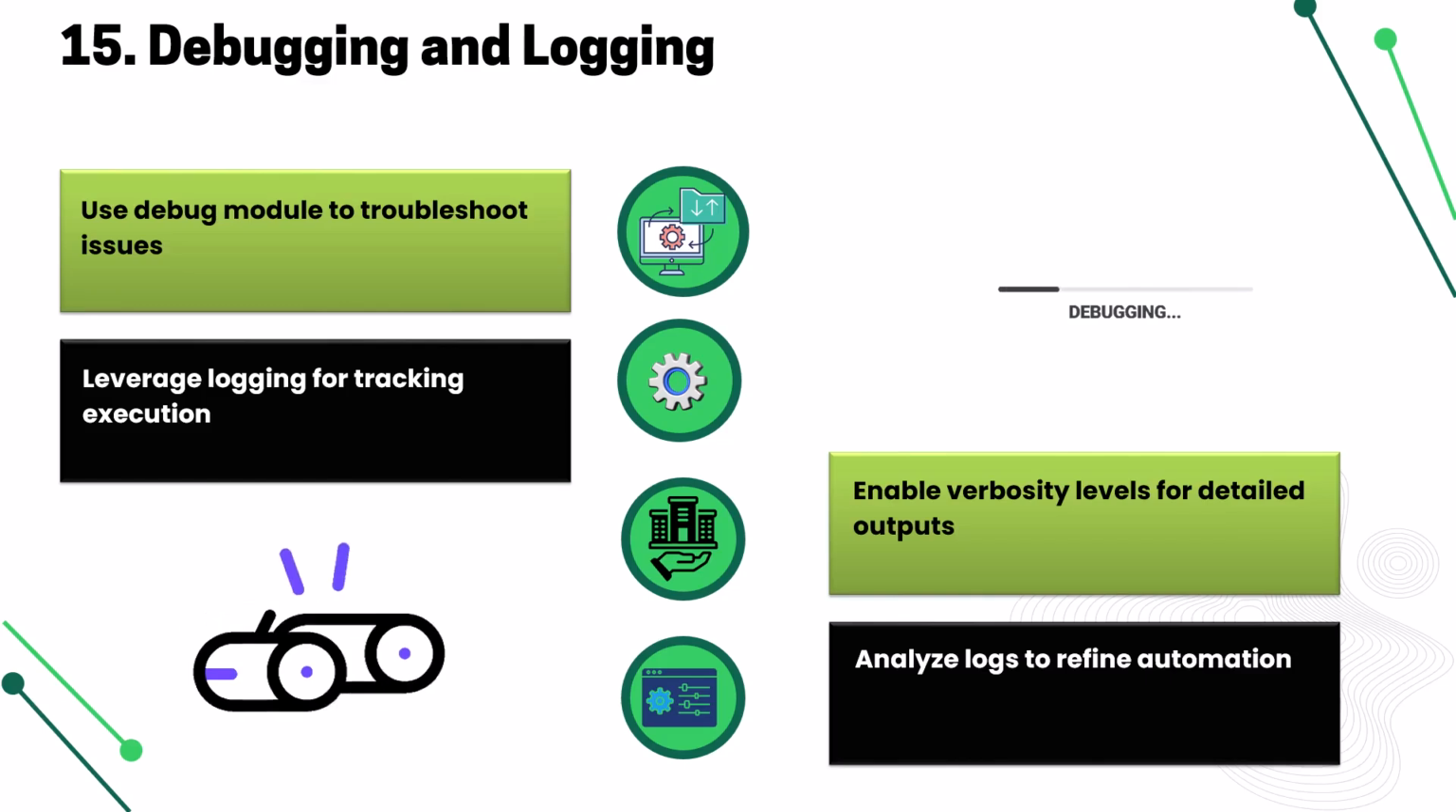Troubleshooting is inevitable. Use the debug module, it's your detective tool. Logging keeps track of execution so you know what's happening. Need details? Enable verbosity levels. And analyzing logs helps refine automation. Basically, logs are your automation diary.